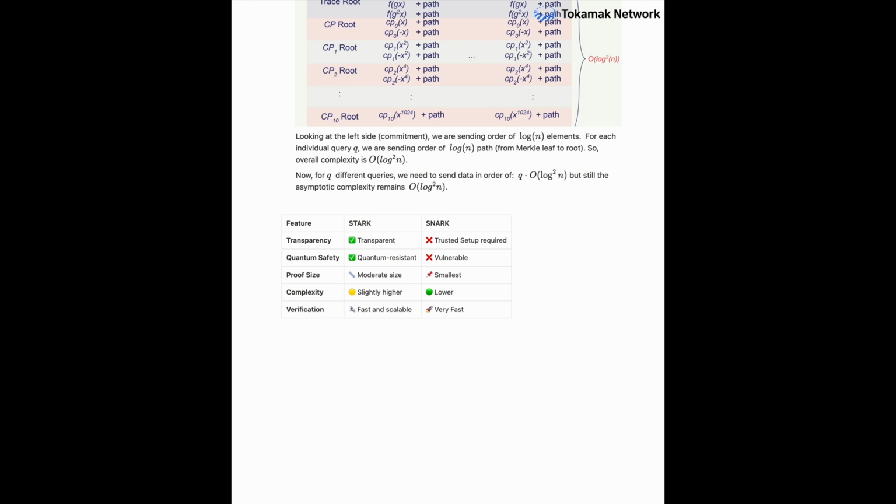Often, yes. Snarks can achieve very small, sometimes constant proof sizes, which is a major advantage for things like blockchain space. And verification speed, checking the proof. Both are generally fast to verify. Snark verification is often described as very fast. Stark verification is also fast and scalable, meaning the time to verify grows very slowly, polylogarithmically, with the computation size, which is excellent.